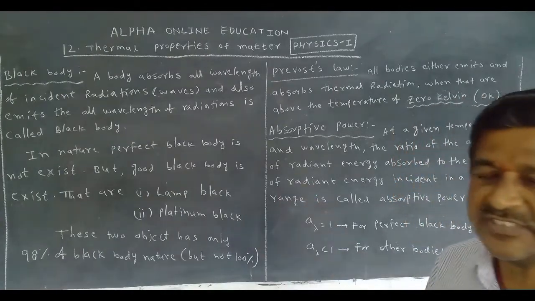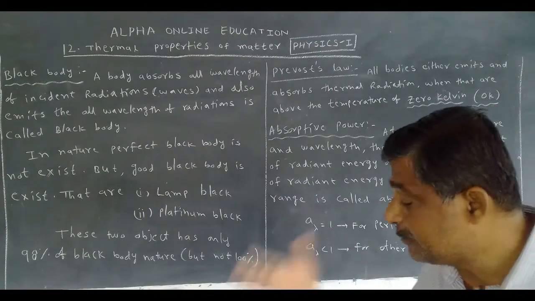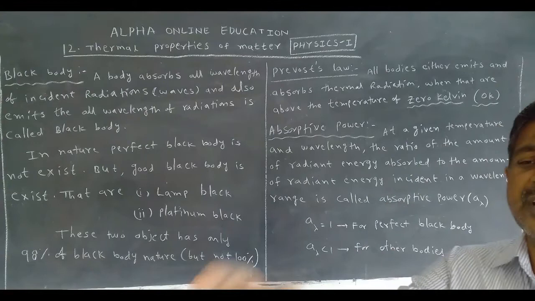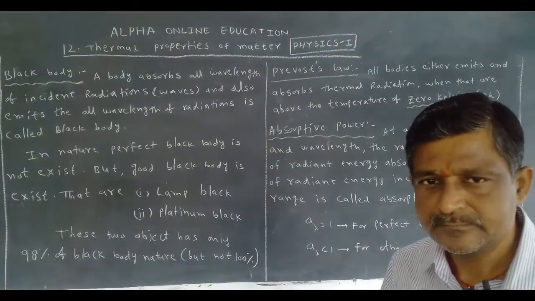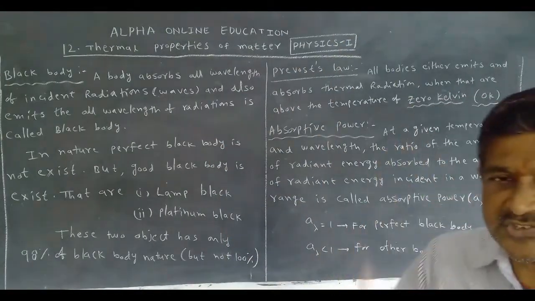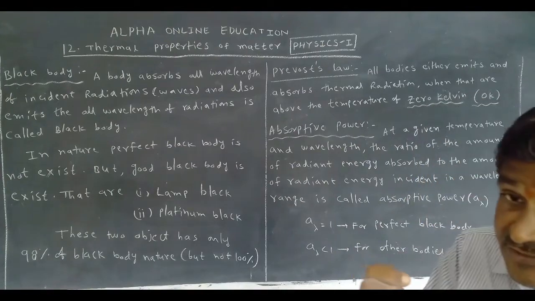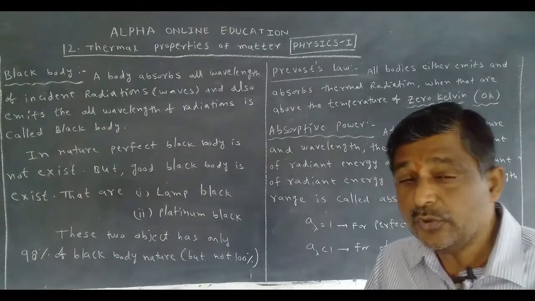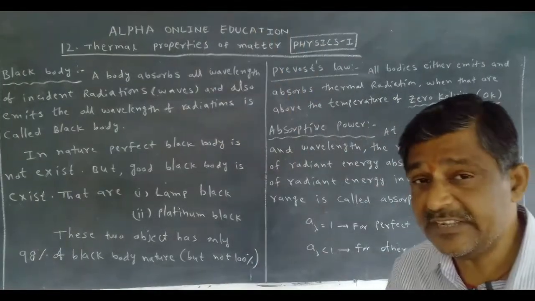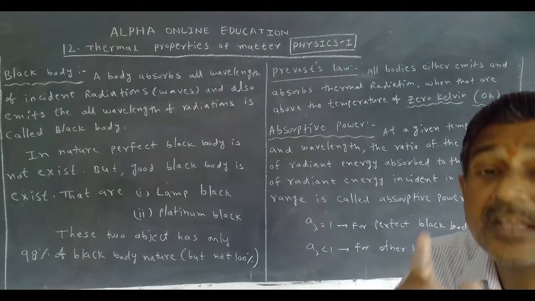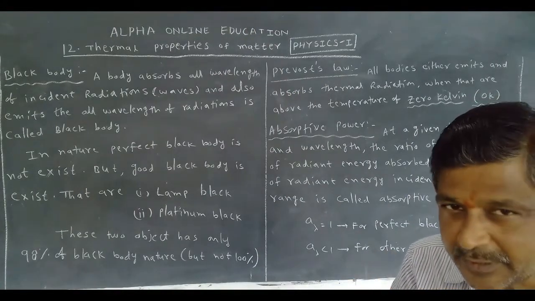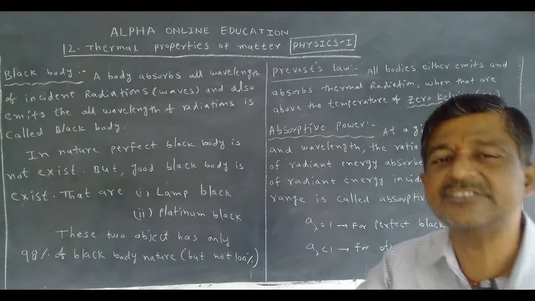How much of the black body nature does it have? Only 98%. Otherwise, you take platinum. When platinum burns, it also gives smoke. You collect that smoke. That also has 98%, but not 100%.